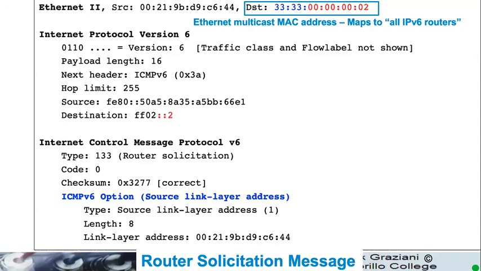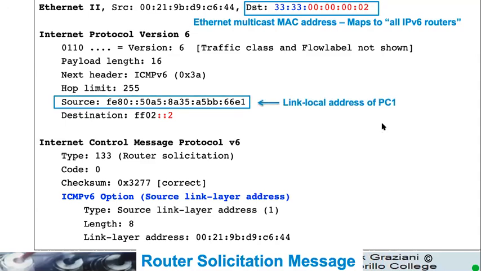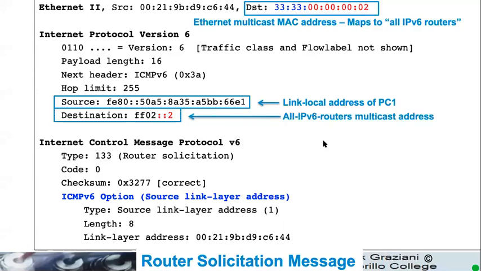The other ones can filter it. Okay, so we can see that it comes from the source, in this case the link-local address of PC1, which is requesting the router advertisement. This is a router solicitation message, and it goes to all IPv6 devices. This is the multicast address that actually maps to that MAC address.